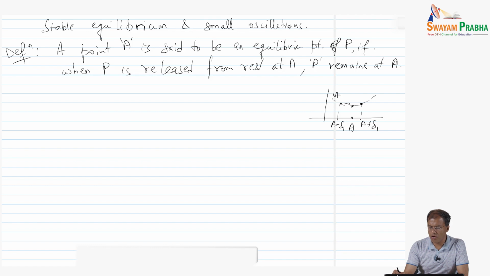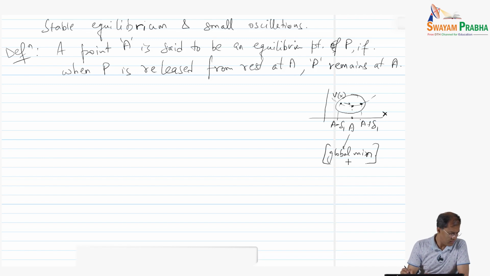Notice that we have drawn the potential curve, V(x) versus x. In this neighborhood picture, we can clearly see that the point A is the minima, the global minima of the potential. So that gives us the stable equilibrium.